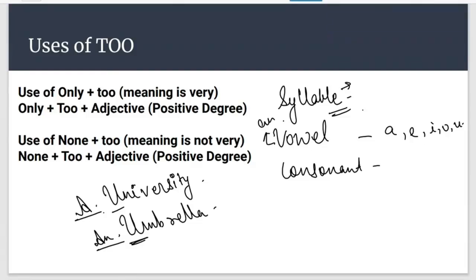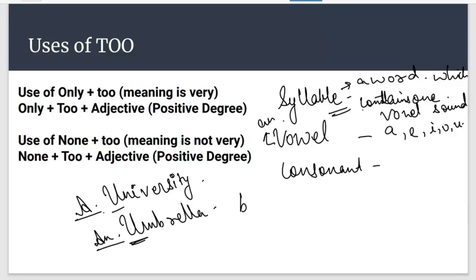A syllable is a word part which contains one vowel sound. Just take an example of the word book. In this word book, you can see that there are two vowels, O twice. But when we pronounce it, the sound of one vowel comes. We don't push it like this. We say book. So there is a sound of a single vowel, right?